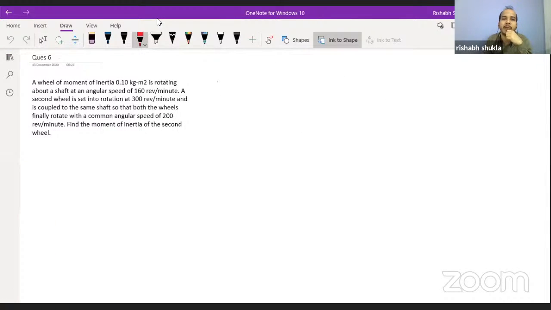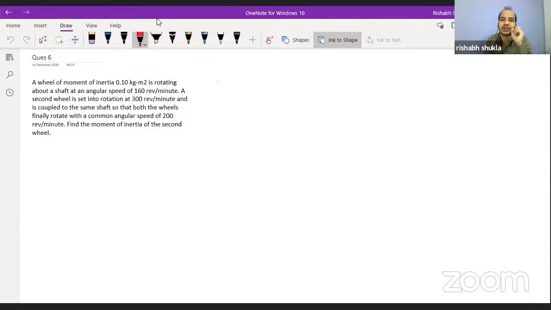A wheel of moment of inertia 0.1 kilogram meter square is rotating about a shaft at an angular speed of 160 revolution per minute. The second wheel is set into rotation at 300 revolution per minute and is coupled to the same shaft so that both the wheels finally rotate with the common angular speed of 200 revolution per minute.